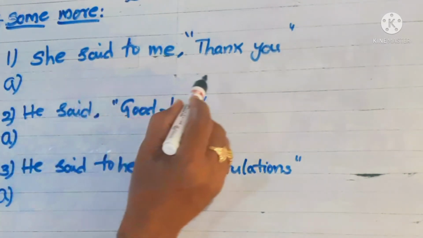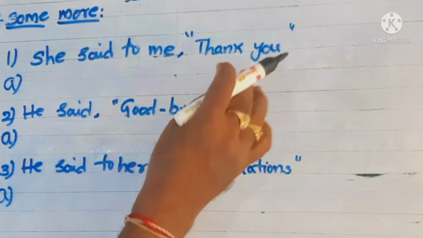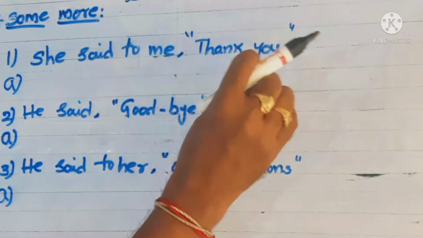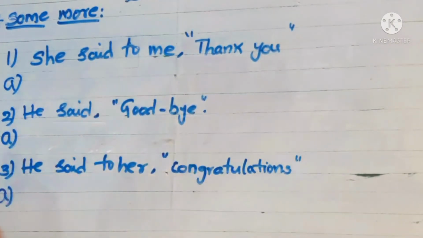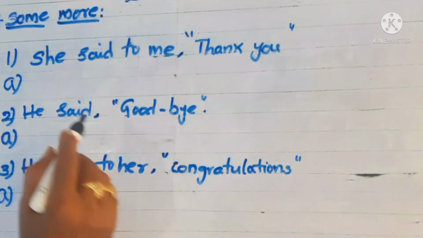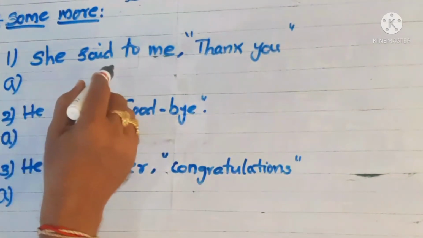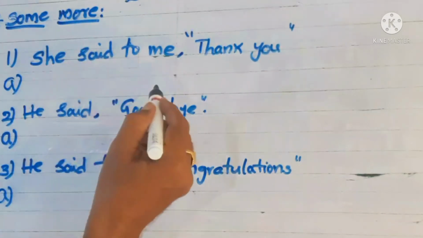She said to me, thank you. This is one of the regular language functions. For these functions you have to write simply. No need to use she said to, that means she told me.